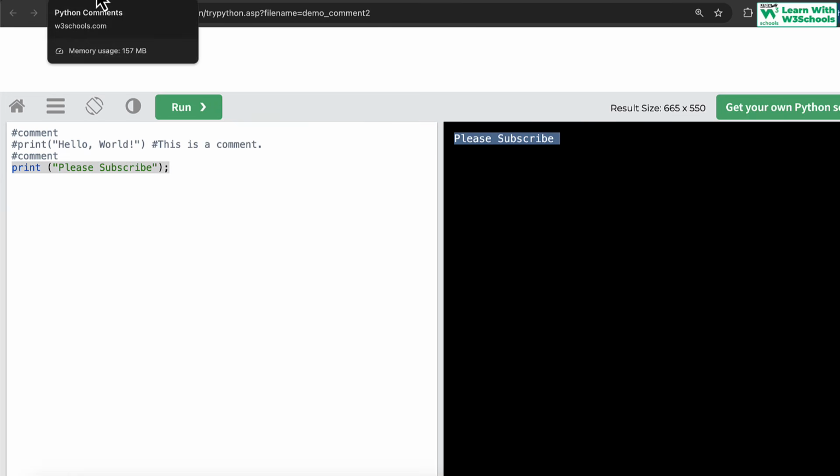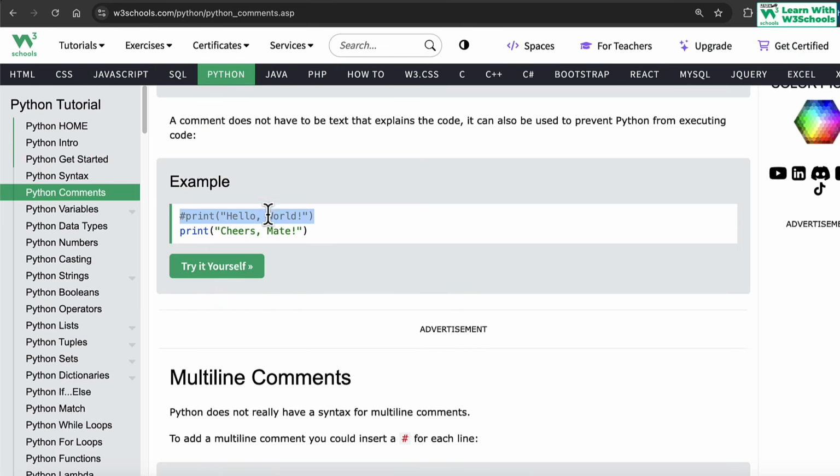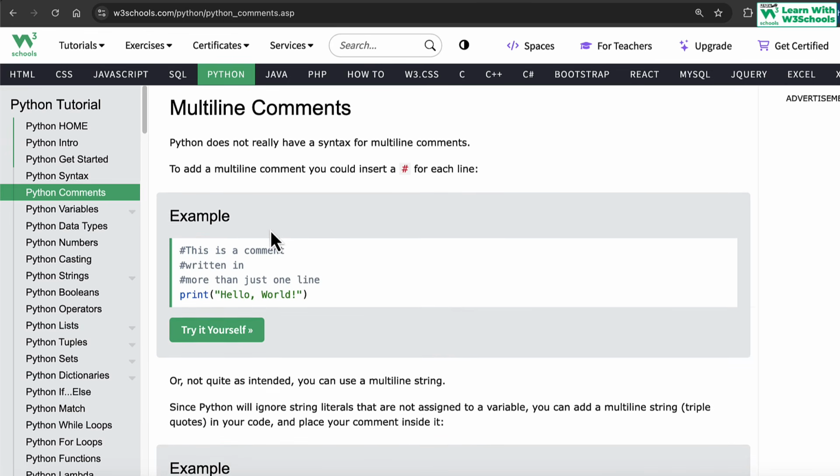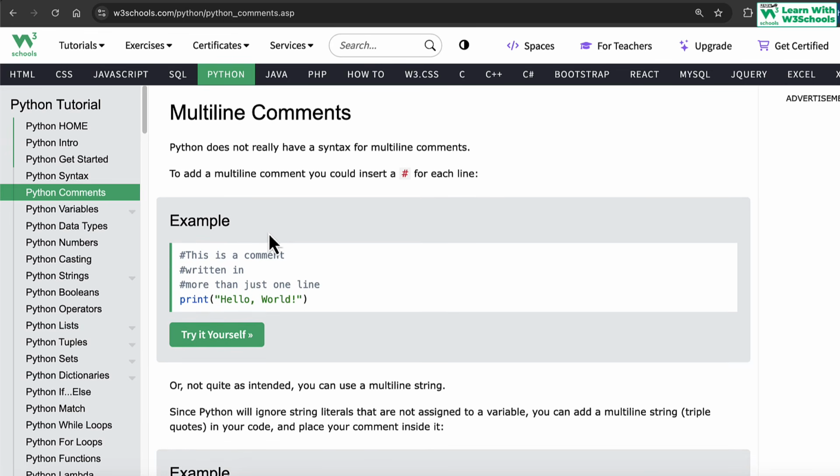Okay, so comments are quite a useful way of debugging the code and hiding code, or leaving some information within your code about what's happening inside it. Okay, multi-line comments. Now, what do we mean by multi-line? Multi-line comments, in normal programming languages like Java, C++, and C Sharp, they all have multi-line comments.